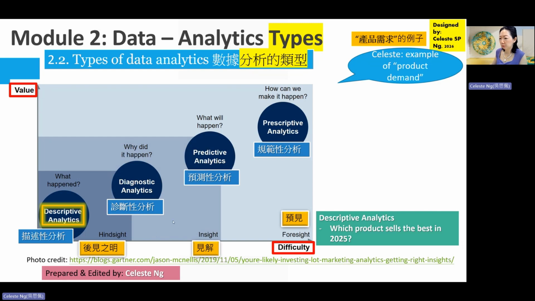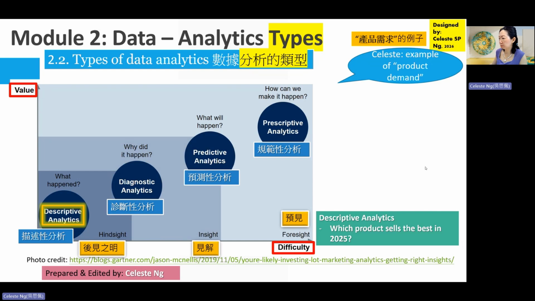And then the second type of data analytics is called diagnostic analytics. As the name implies, it is going to tell us why things happened in the past. Why did it happen, right?